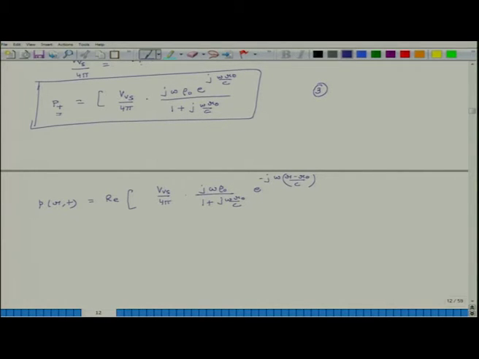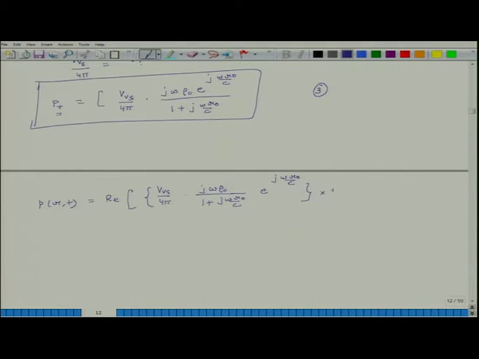okay, or actually I will just keep it in the original shape. So, I will still have e to the power of j omega r naught divided by c. So, this entire thing is P plus, and now I have to multiply it by 1 by r.